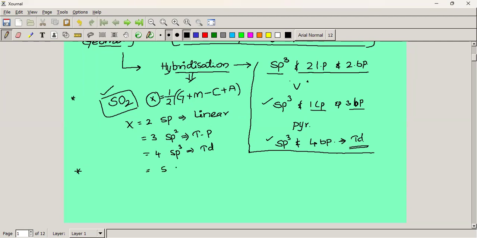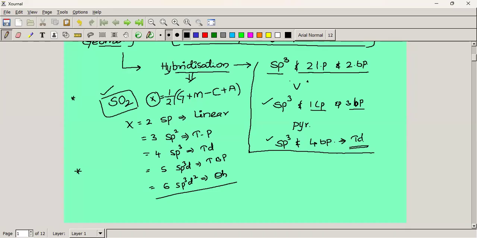If it is 5, sp3d, and the geometry is trigonal bipyramidal. For 6, sp3d2 or d2sp3, so this is octahedral geometry, right? Okay, so this is a method.